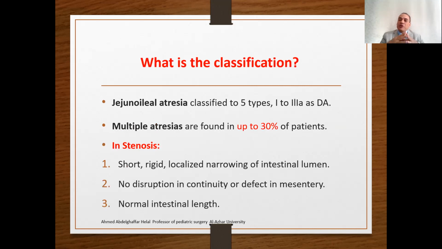What are the classifications? Jejunal-ileal atresia is classified into 5 types, from type 1 to type 3A, like duodenal obstruction. Type 1, bowel wall continuity. Type 2, separation with the presence of a fibrous cord. Type 3, there is a gap. This is the same from type 1 to type 3A. Multiple atresia may be reported in up to 30% of neonates. In stenosis, there will be a short, rigid, localized narrowing of the intestinal lumen,